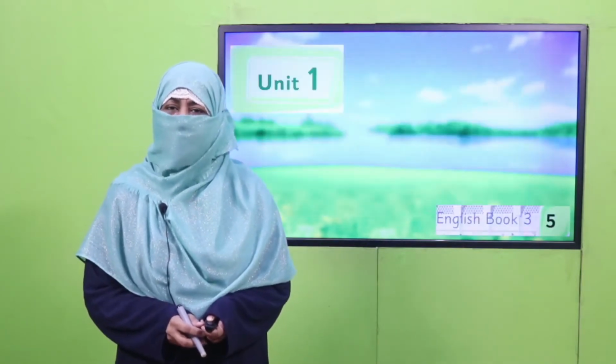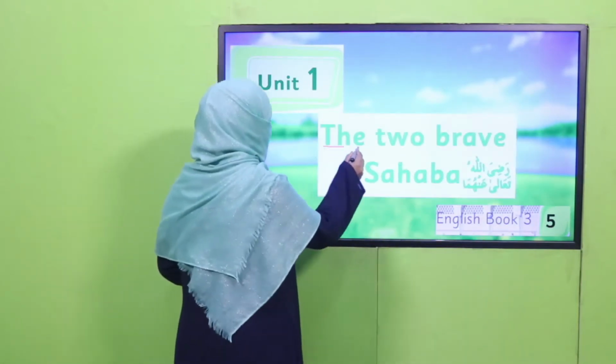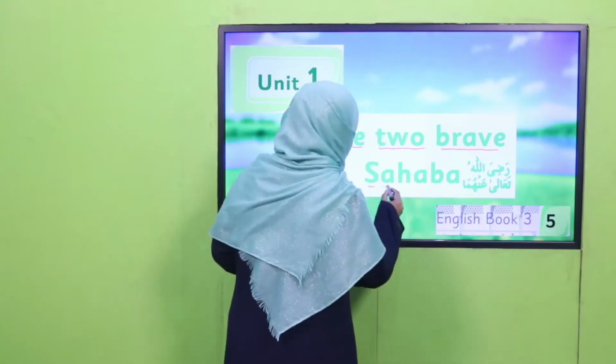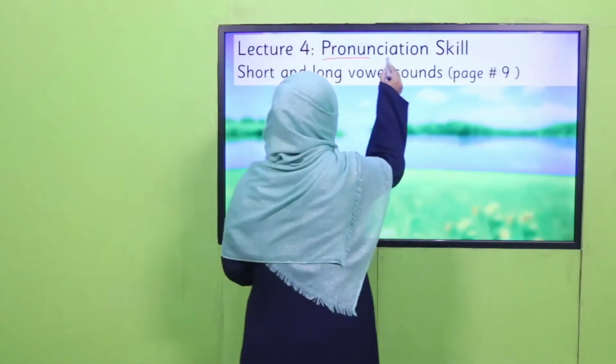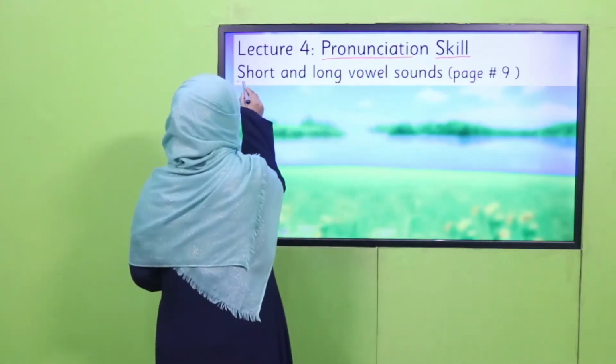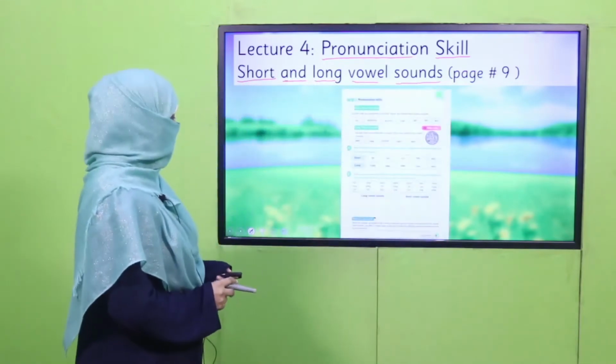We are learning Unit 1. Its title is The Two Brave Sahaba, Radhi Allahu Ta'ala Anhuma. Today's lecture 4 is under the title of Pronunciation Skills. We learn about short and long vowel sounds. We'll cover page number 9 of your book.